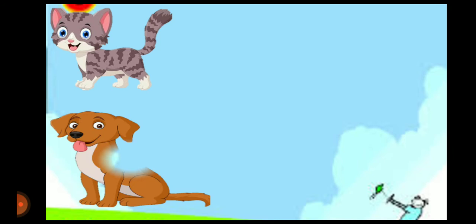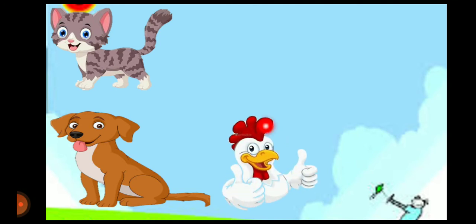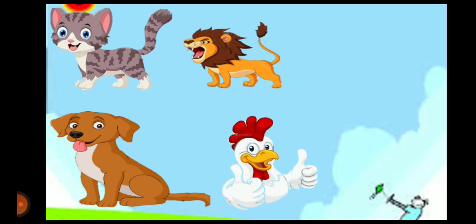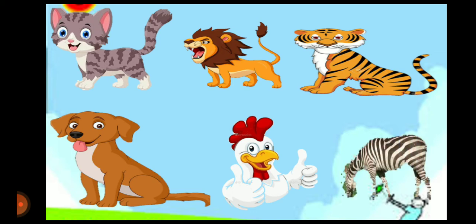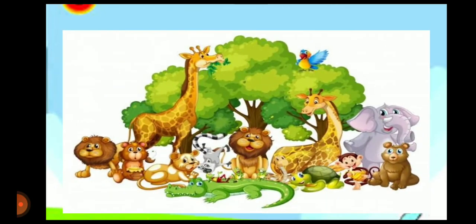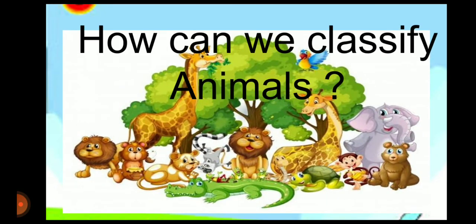For example, cat can live in our home, dog can live in our home, chicken can live in our home, but lion can't live in our home, tiger can't live in our home, zebra can't live in our home. So we can classify animals into two types or two groups.